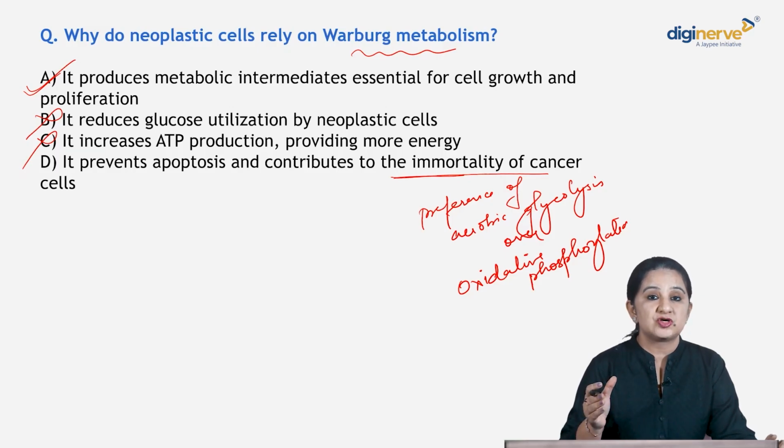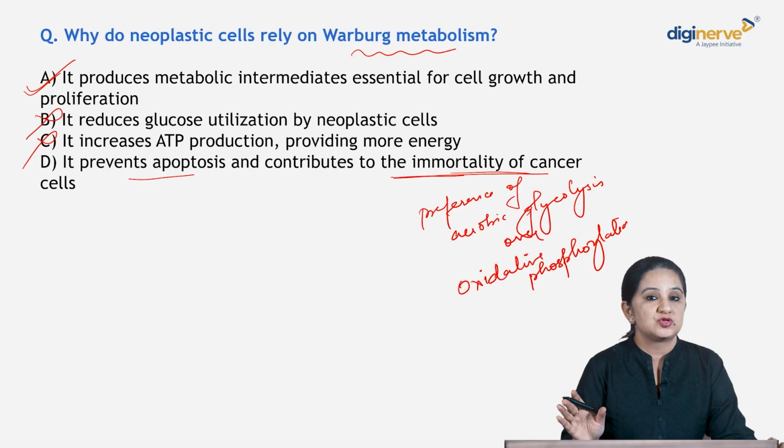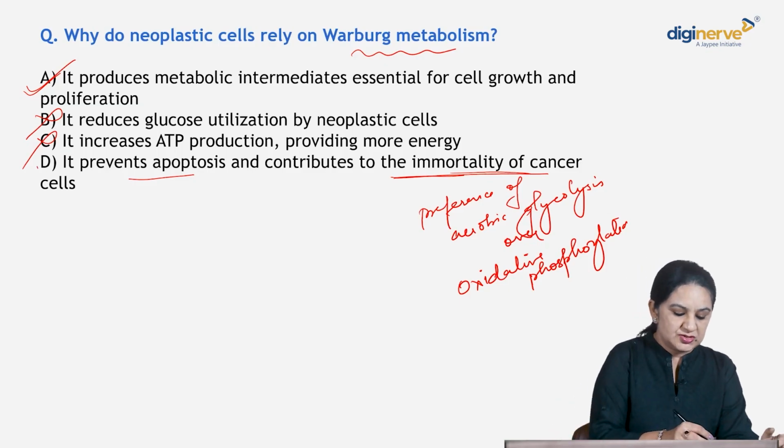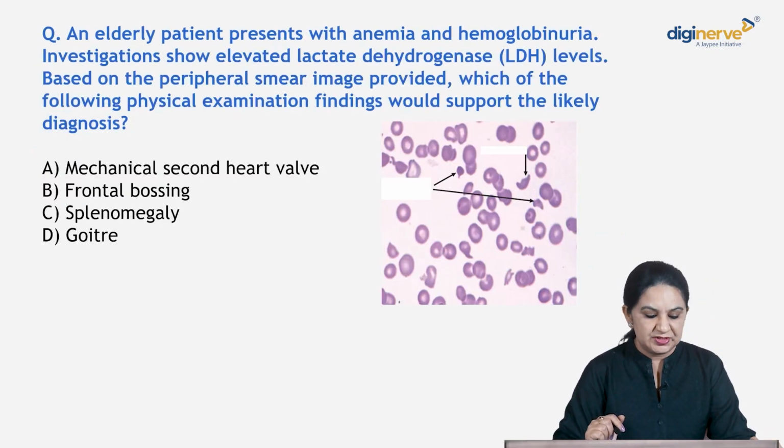It is because of the mutations of your tumor suppressor gene, there is immortality of cancer cells and apoptosis is prevented, not because of Warburg metabolism. Okay, so this is also incorrect. So, A is the correct answer. Let's move on to the next question.